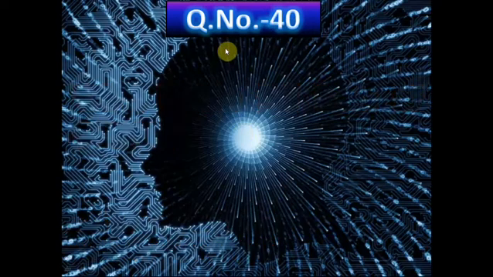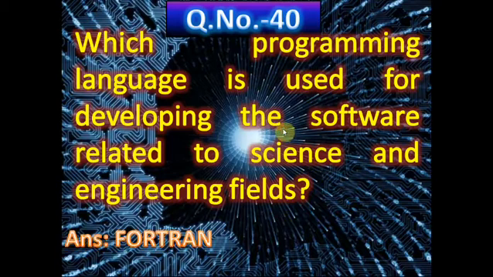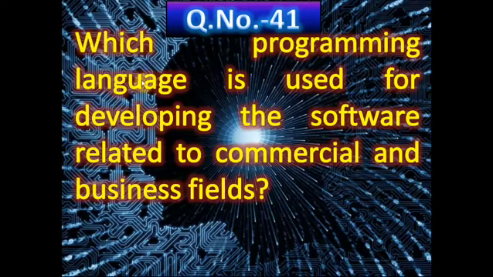Now question number 40. Which programming language is used for developing the software related to science and engineering field? And the correct answer is Fortran. This programming language, Fortran, is used for developing the software related to science and engineering fields. But COBOL is used for developing the software related to commercial and business field. And the correct answer here you can see is COBOL.